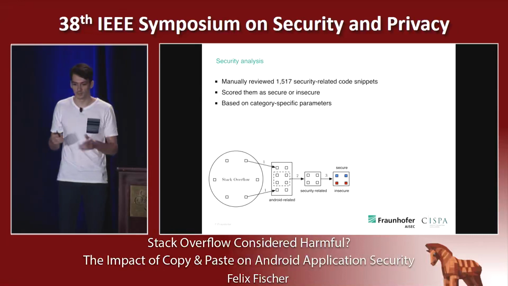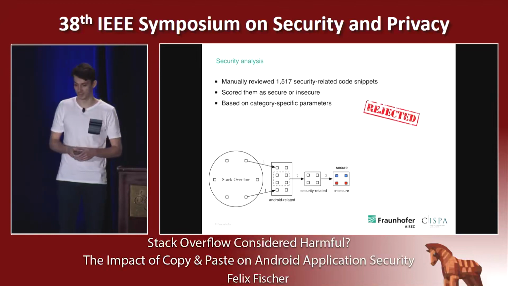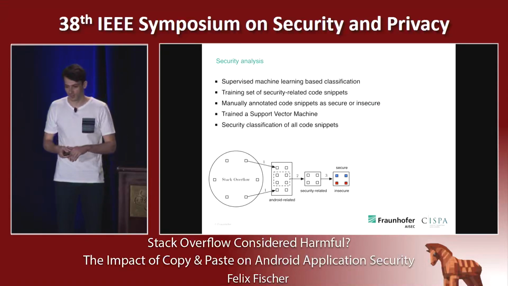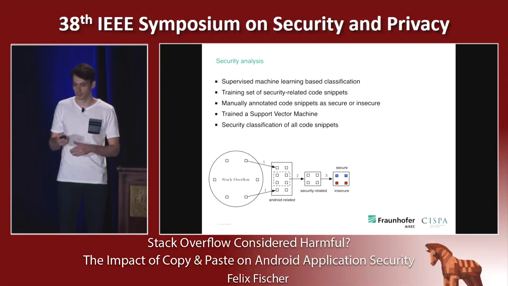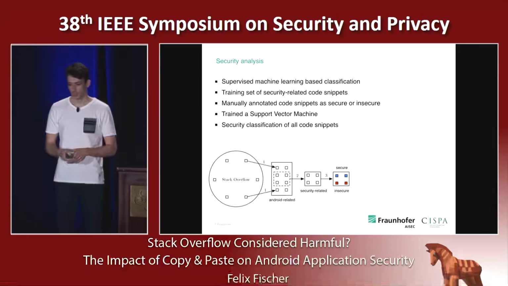We used this approach for our first submission of this paper to NDSS, and unfortunately it got rejected. The reason for this was they wanted an automated approach for security analysis. And luckily, during that time, I got a new colleague, and he told me we can do this using supervised machine learning, as we already had an annotated data set of security-related code snippets we can use to train the support vector machine, which is then able to classify the code snippets as secure or insecure. And we did this.